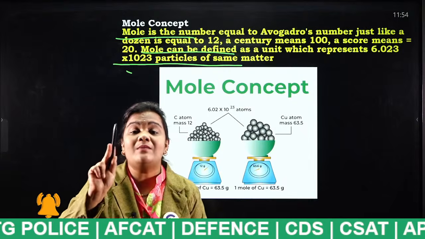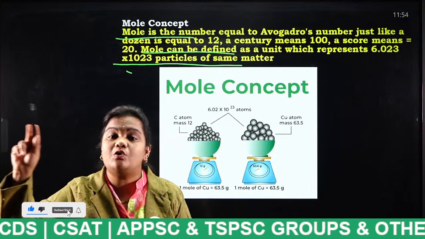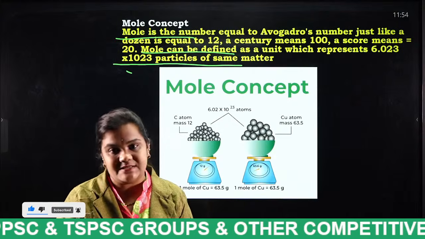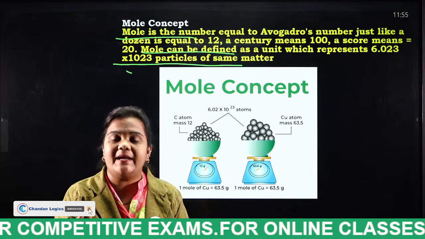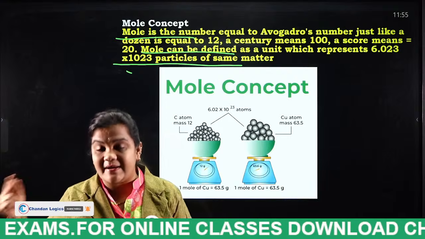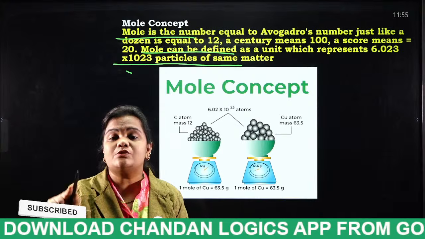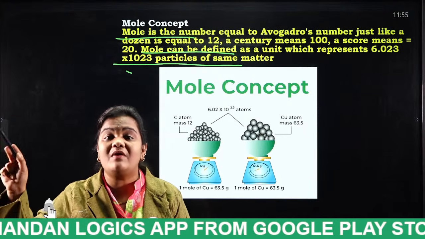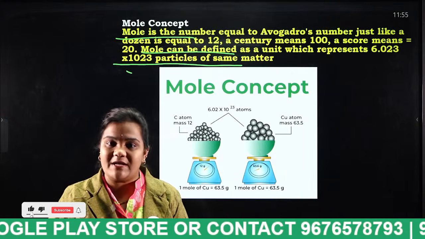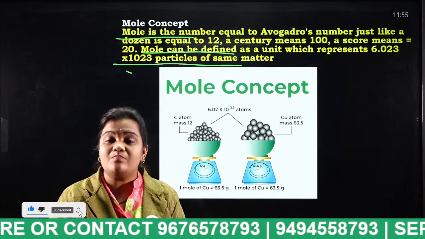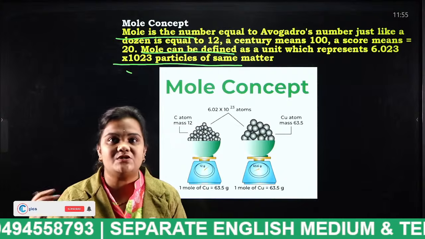That means 1 mole consists of 6.023 into 10 power 23 small identical particles. Did you understand what I said? That is nothing but mole, the unit to measure amount of substance. We have discussed many times.